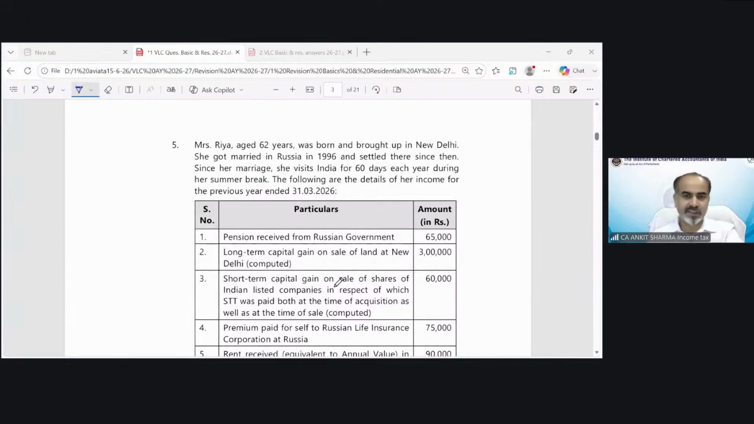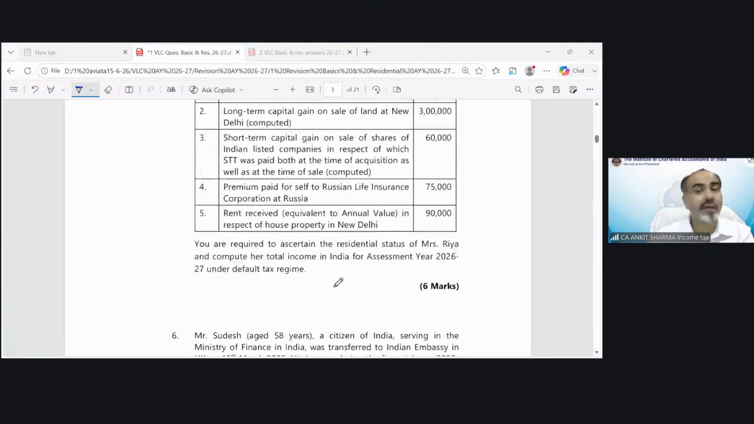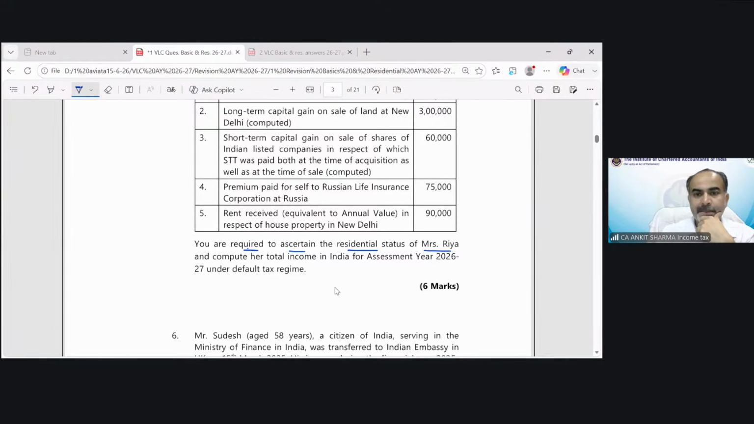Mrs. Ria, age 62 years, was born and brought up in New Delhi. She got married in Russia in 1996 and settled there. Since her marriage, she visits India for 60 days each year during her summer break. The following are the details. The requirement of the question: you are required to ascertain the residential status of Mrs. Ria and compute her total income under the default tax regime.